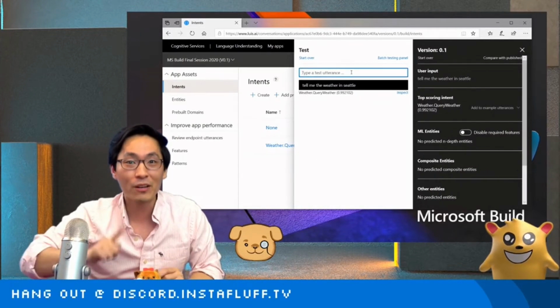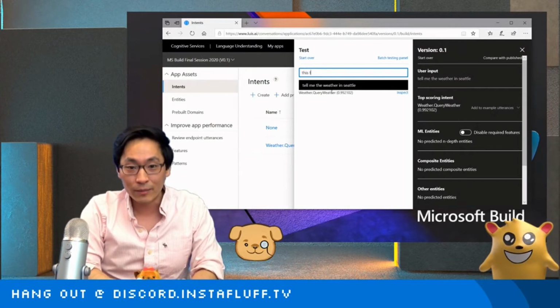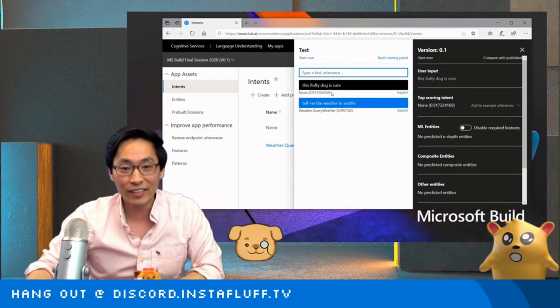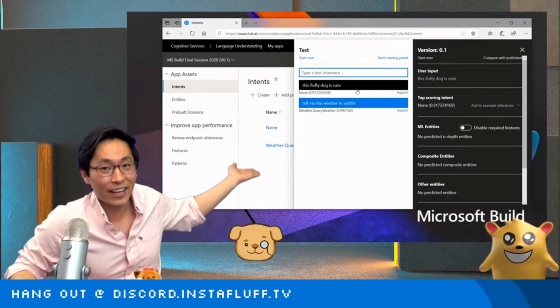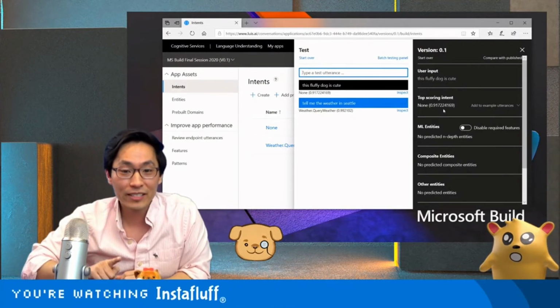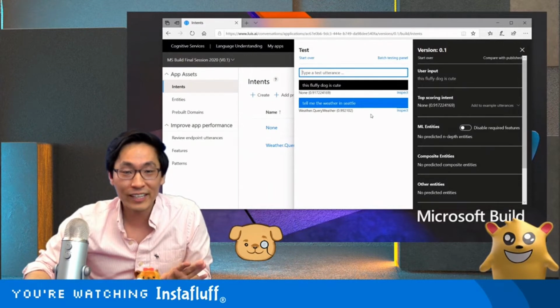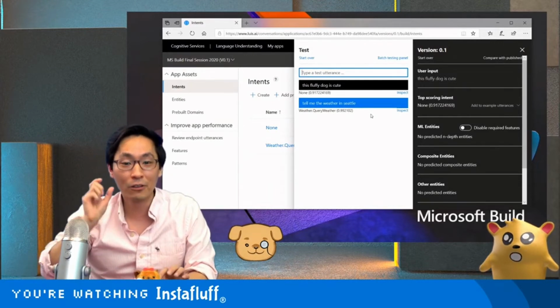Holy cow. But we want to make sure that it is still working with other sentences, right? Like, what if we said, this fluffy dog is cute? If you look at that, it recognized that as None. That's what we want. And so what we're going to see here is, while we made this weather app, it would be really nice if we could make it have a little bit more context.